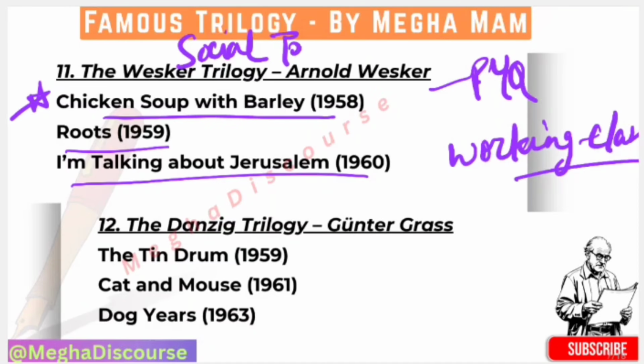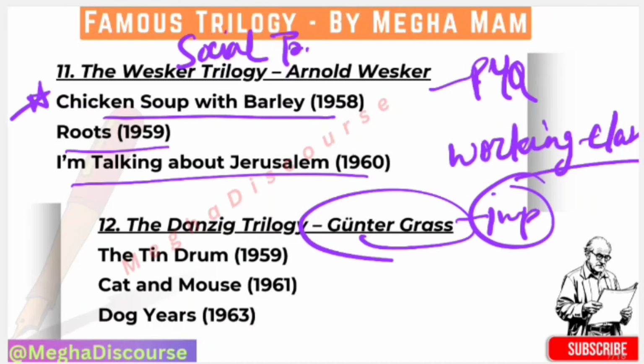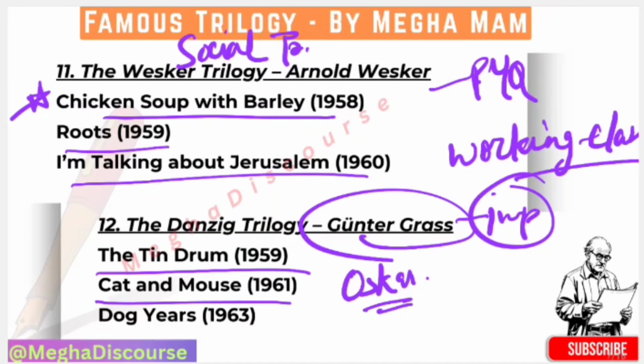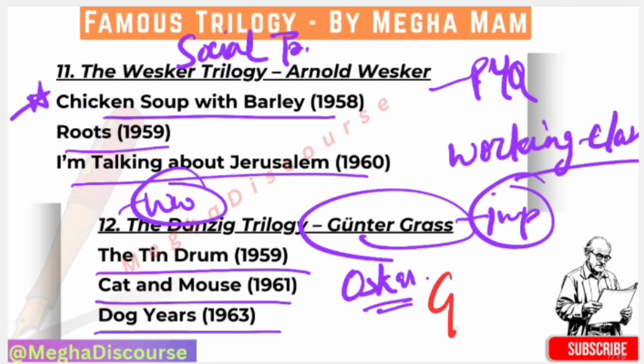Okay. Now, next we have the Danzig trilogy. It is very important. Again, written by Gunter Grass, who got the Nobel Prize in 1999. So first he wrote The Tin Drum in 1959. It is on Nazi Germany through Oskar. So he is our character. Then we have Cat and Mouse in 1961. It is on guilt and adolescence. And Dog Years, it is on post-war memory. So it is on the World War, or you can say post-war. Same thing, you can say that it is on German guilt. Okay, so how to remember the Gunter Grass trilogy? First The Tin Drum, then Cat and Mouse and Dog Years. So you can say that in the tin we found a cat and mouse because of the dog.